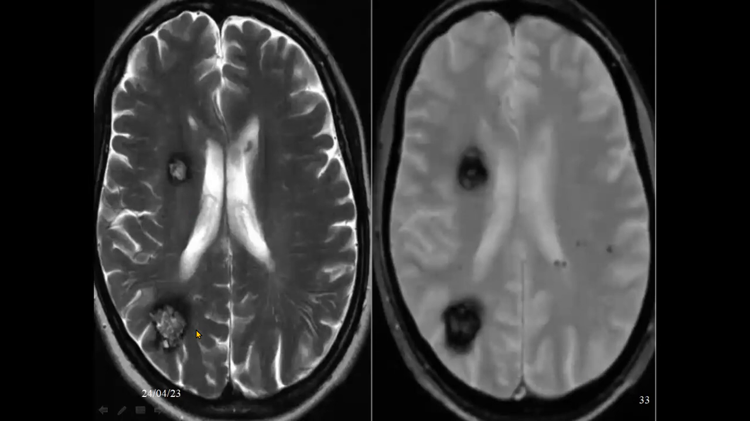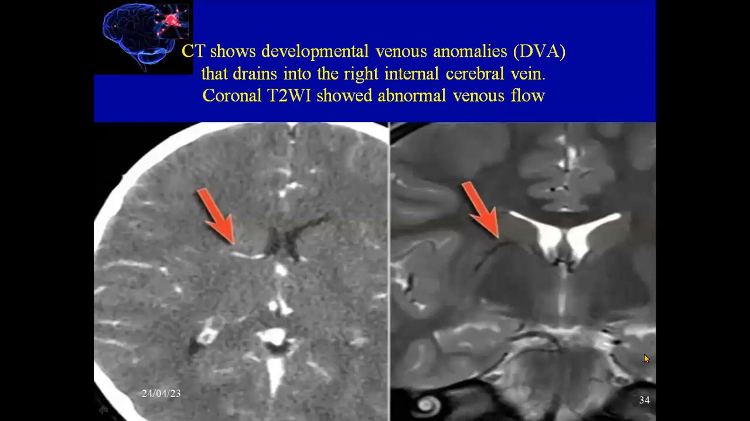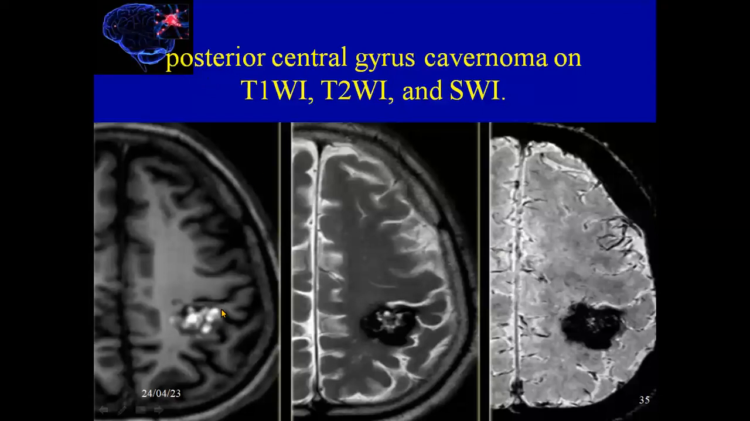As we see here, these are two hemangiomas. This is popcorn-like, and also has a hemosiderin rim. This is an SWI sequence, which can also find small bleeding in the brain. This is a developmental venous anomaly that drains directly into the right internal cerebral vein, and coronal also. On T2, we can show the abnormal venous flow. This is a posterior central gyrus cavernoma on T1, T2, and also SWI.